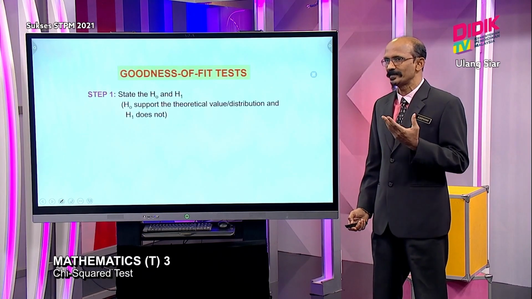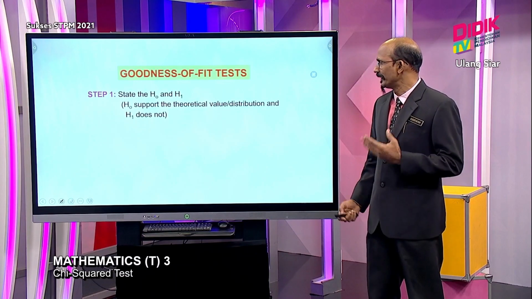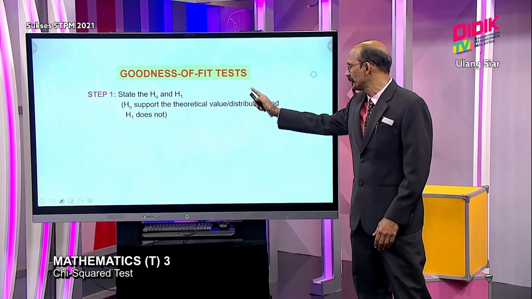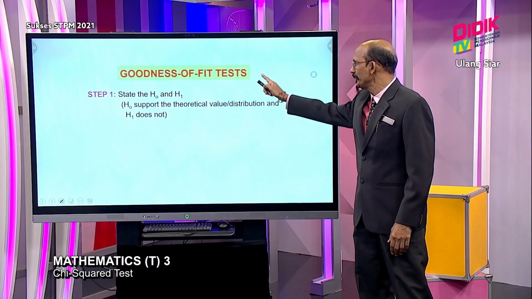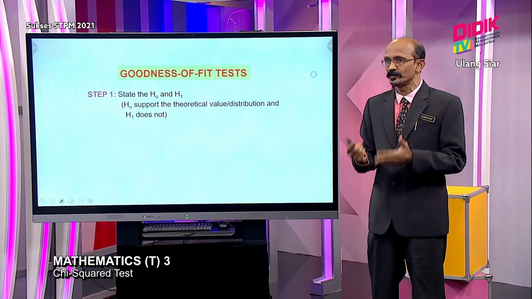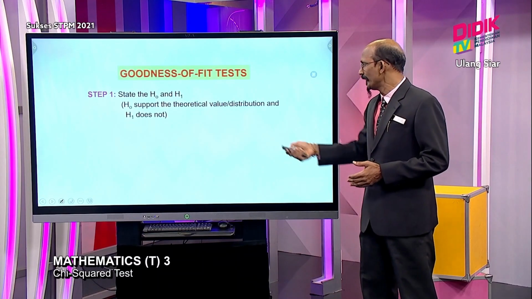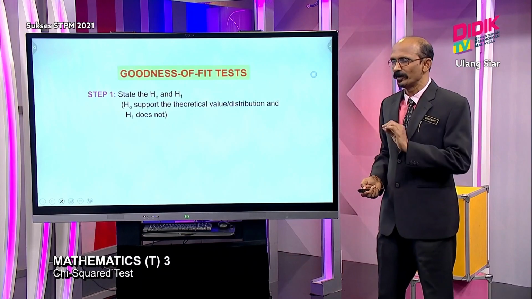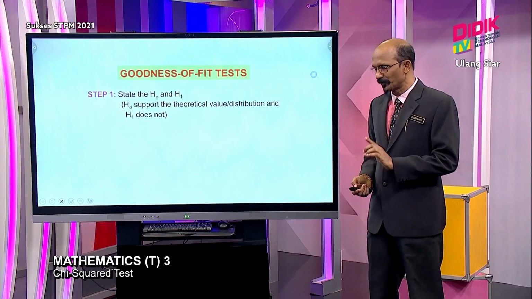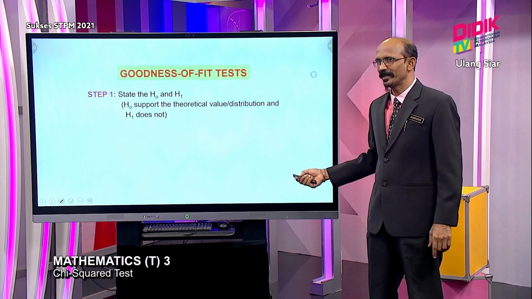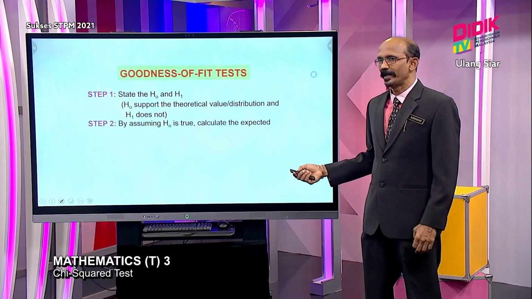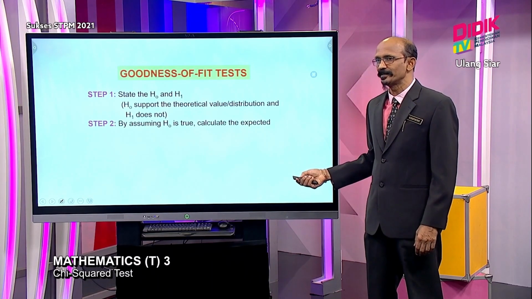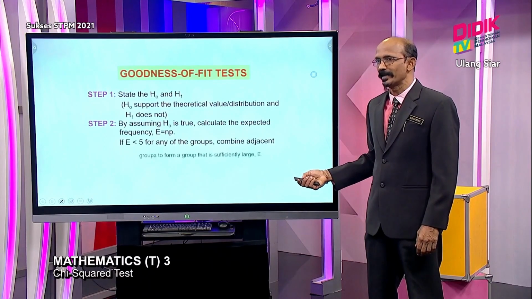So step 1, we state the H0 and H1. But here H0 refers to the theoretical value or distribution. That means the goodness of fit test is to test your distribution. H1 does not. That's all, very easy. Here we don't have any symbols, that's only the words we use. Then step 2, by assuming H0 true, we calculate the expected frequency by using the formula np.